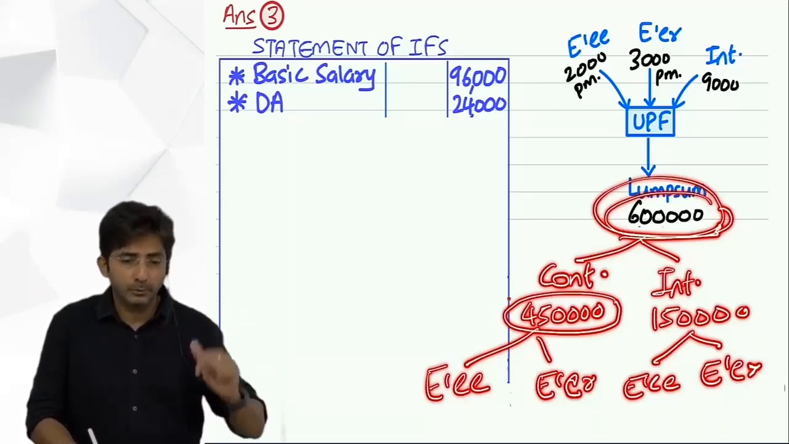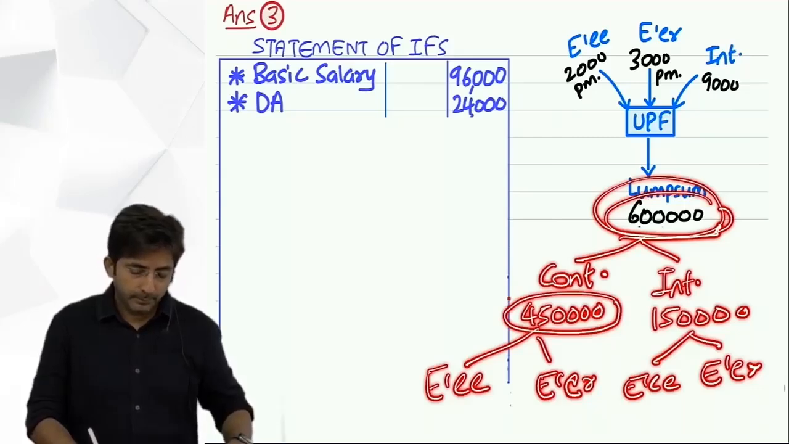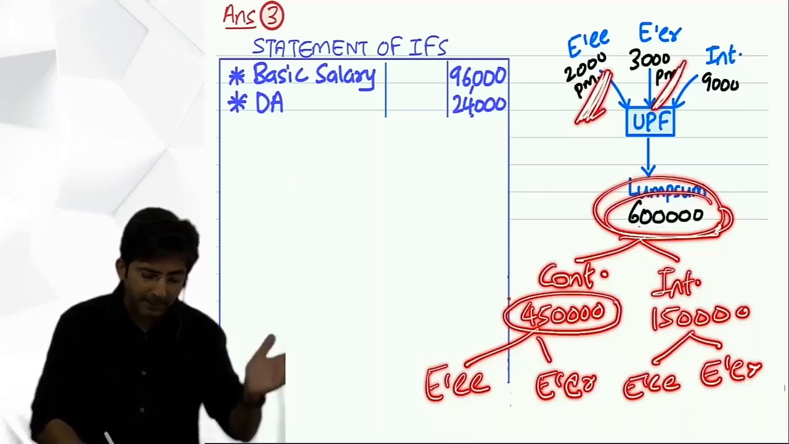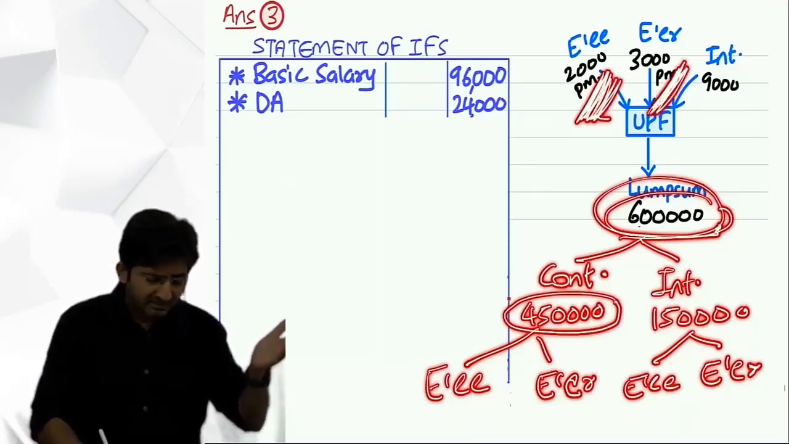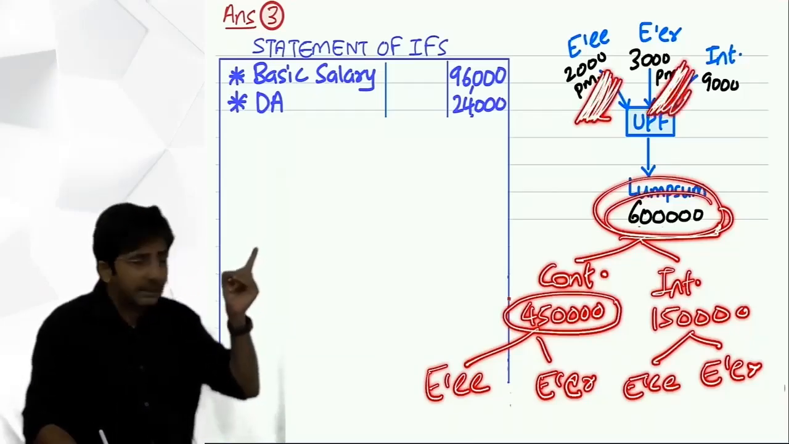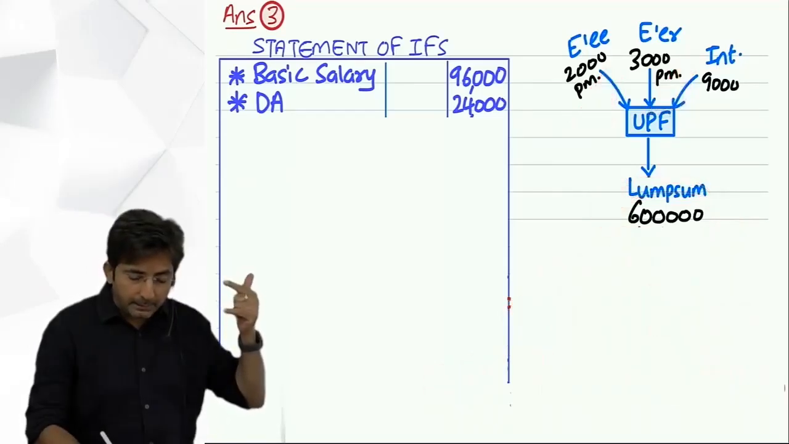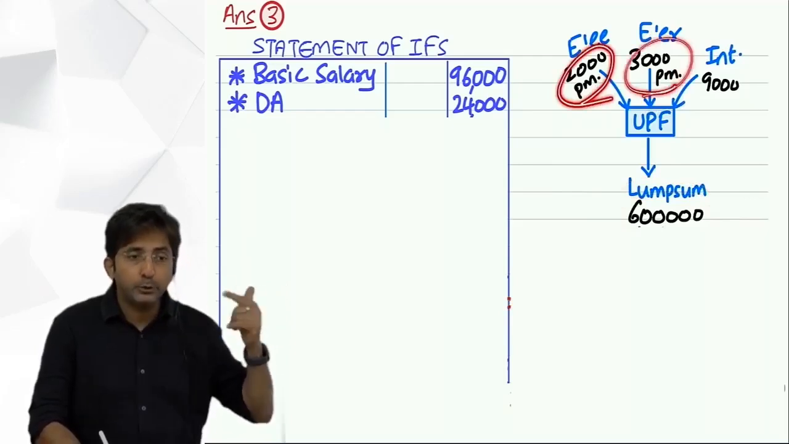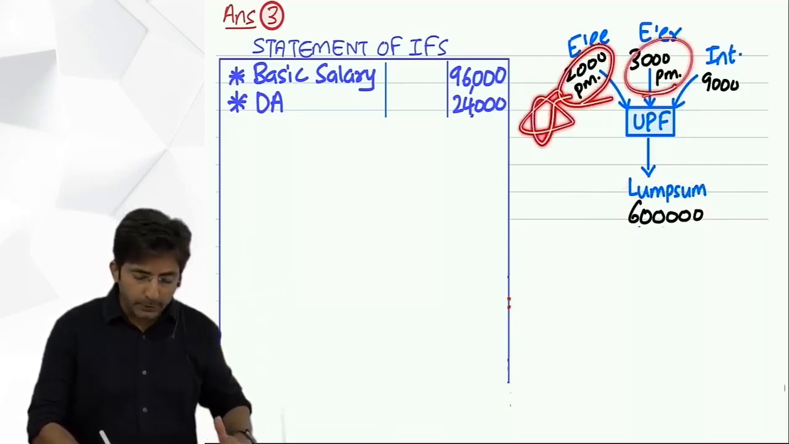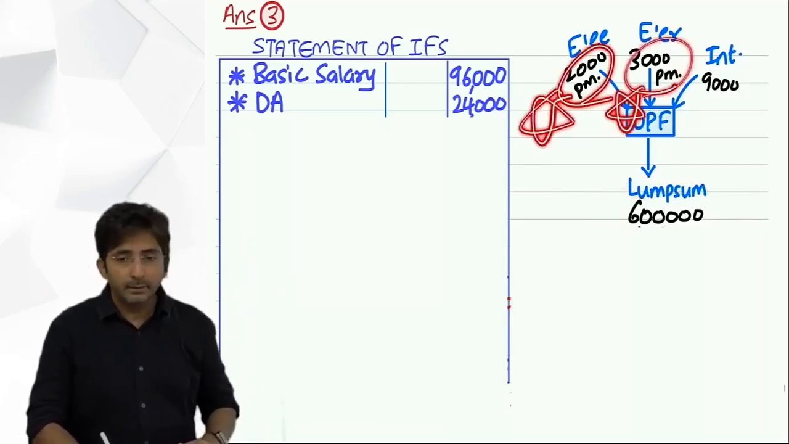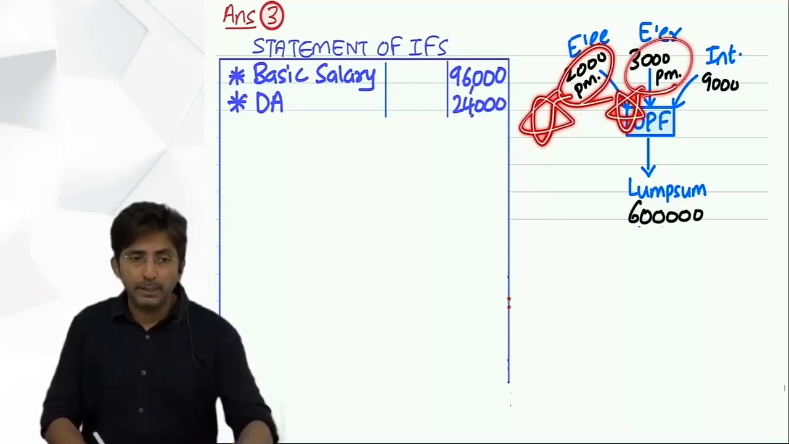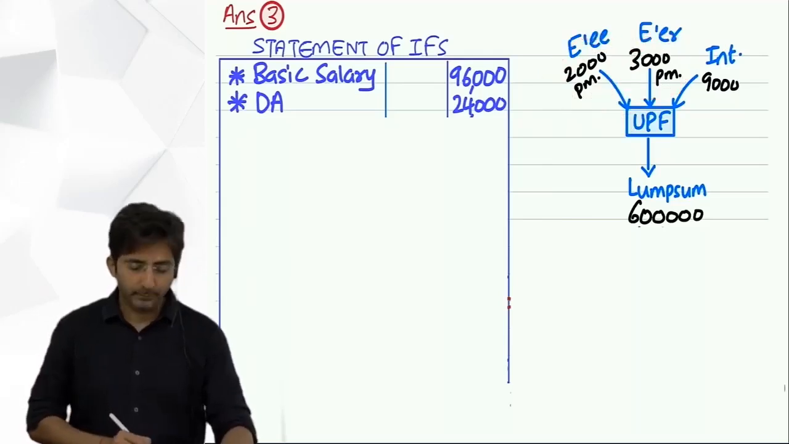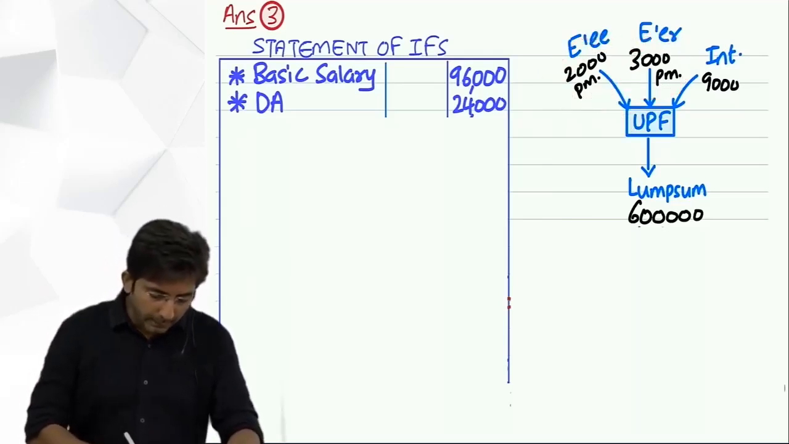But in what ratio? Yes, this ratio. Look at this. 2,000, 3,000 will determine the ratio that employee and employer have been contributing in the ratio 2:3. This was most important to be noticed. If employee contributes 2,000, employer is contributing 3,000. So the ratio will be 2:3. So now the thing is very clear.